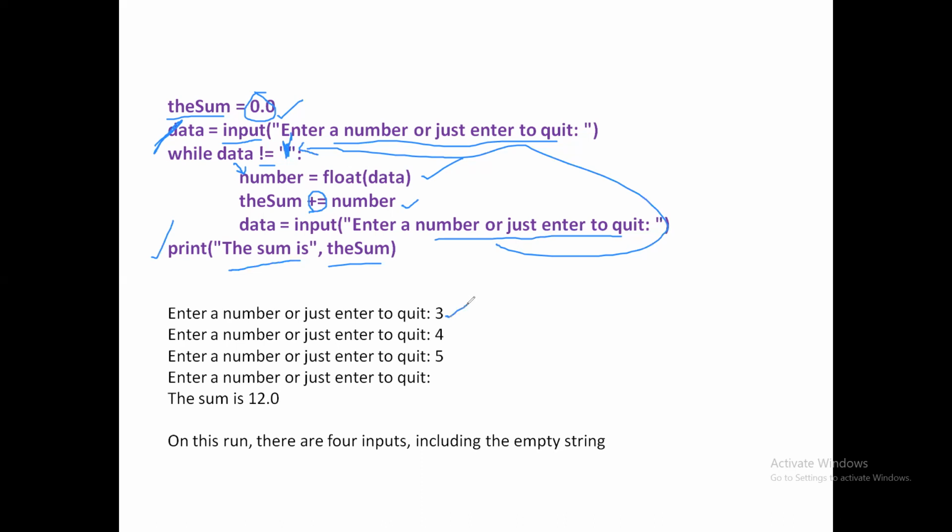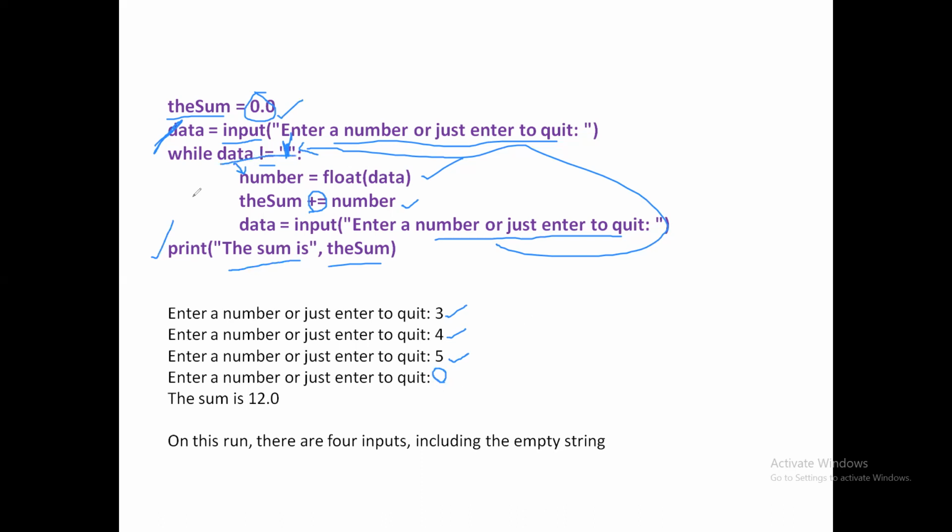User is giving 3. It means that 3 will be taken and added to the sum. Again, it will ask to enter another number. User enters 4, so it repeats again. It is asking enter a number or just enter to quit. User is giving 5. Again, it is asking enter a number or just enter to quit. So whenever the user presses enter without giving any number, it stops because this fails.